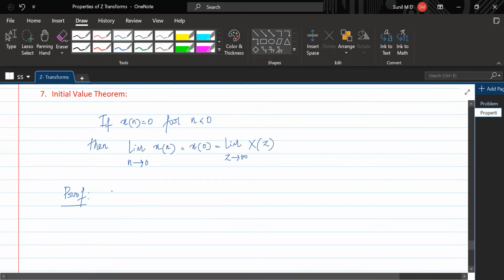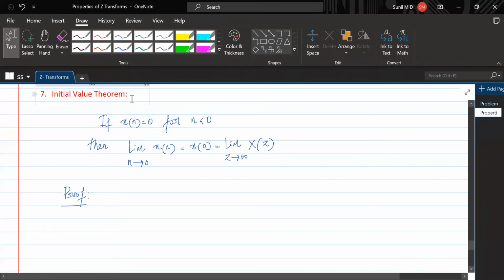Fine. So proof. Let's consider X of z. So what is it saying first? See, if x of n is 0 for n less than 0, that means this initial value theorem is applicable only when you have a causal sequence. Because for n less than 0, x of n is 0, that means it is non-zero from 0 to infinity. So that means it's a causal sequence.